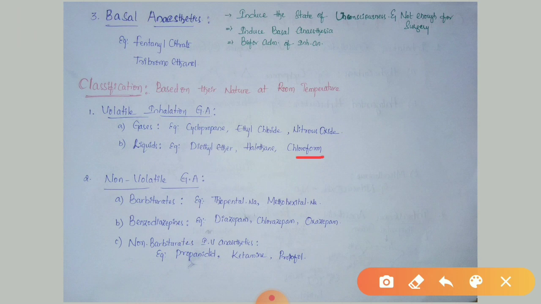The next category is non-volatile general anesthetic agents. These are non-volatile in nature at room temperature. Examples are barbiturates, benzodiazepines, and non-barbiturates, which are given through the parenteral route. The barbiturate examples are thiopental sodium and methohexital sodium. The benzodiazepine examples are diazepam, lorazepam, and oxazepam. The non-barbiturate IV anesthetics examples are propanidid, ketamine, and propofol.